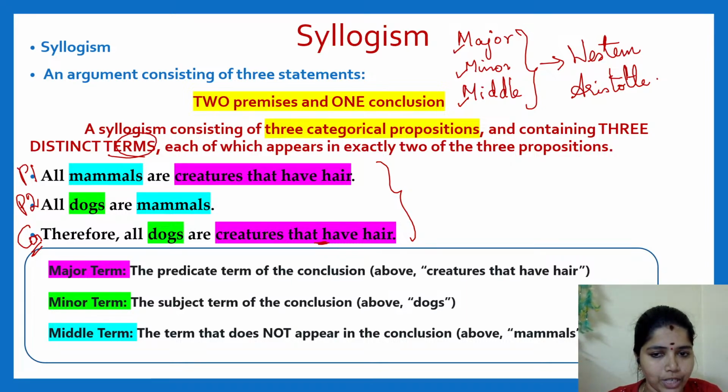In the conclusion, whatever comes in the subject part, we say it is the minor term. The term which repeats in the premises, we call the middle term. Clear to this point?